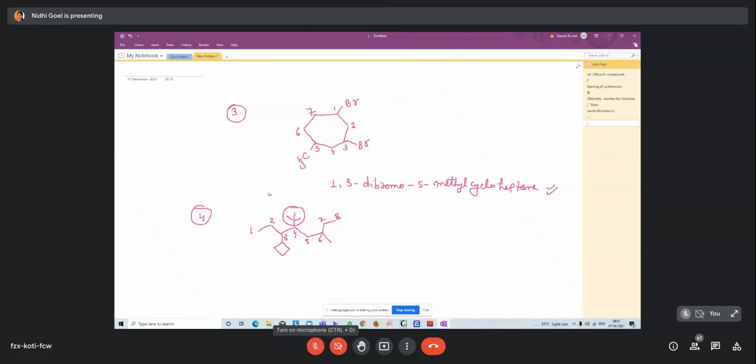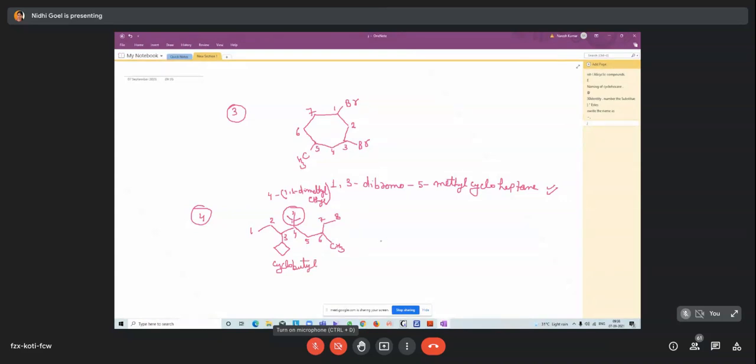So 4, and here 1 and this is 2. So 1,1-dimethyl ethyl. This is 1, 2, 1,1-dimethyl ethyl. And this is a methyl group. This is a cyclobutyl group.